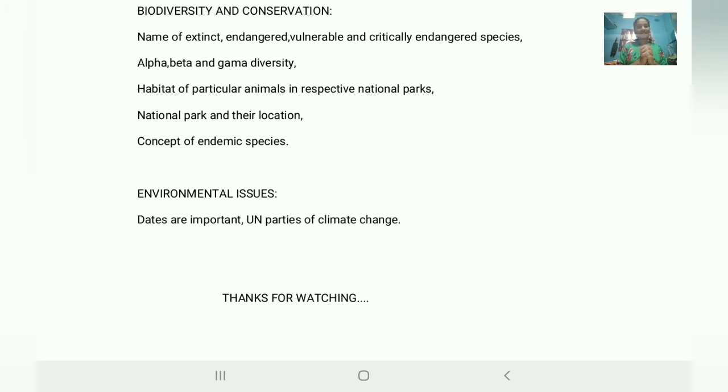These are important topics. You can say that dates are important, meaning it is not out of NCERT, but global warming, ozone depletion, all such environmental issues are going on all around our environment. All the dates should be recorded in your notes. I will provide the notes.